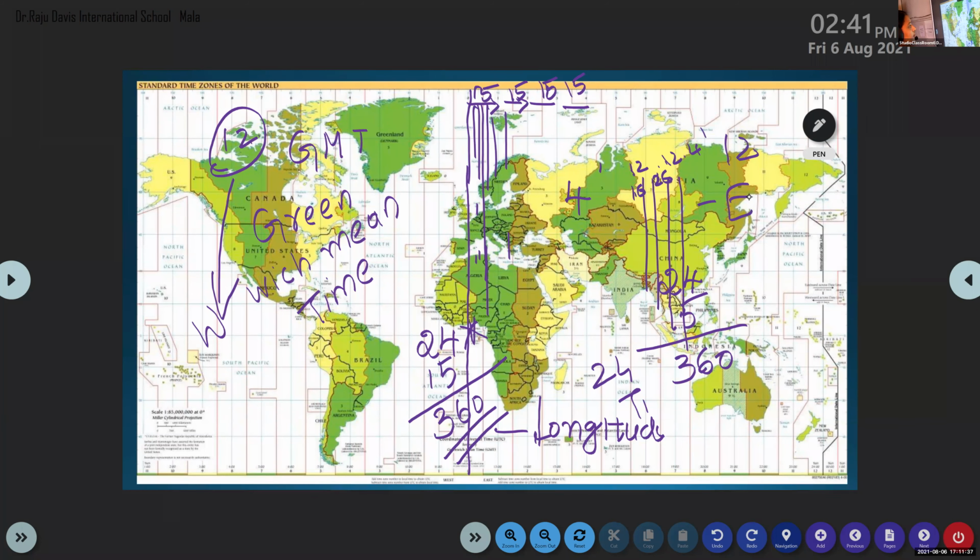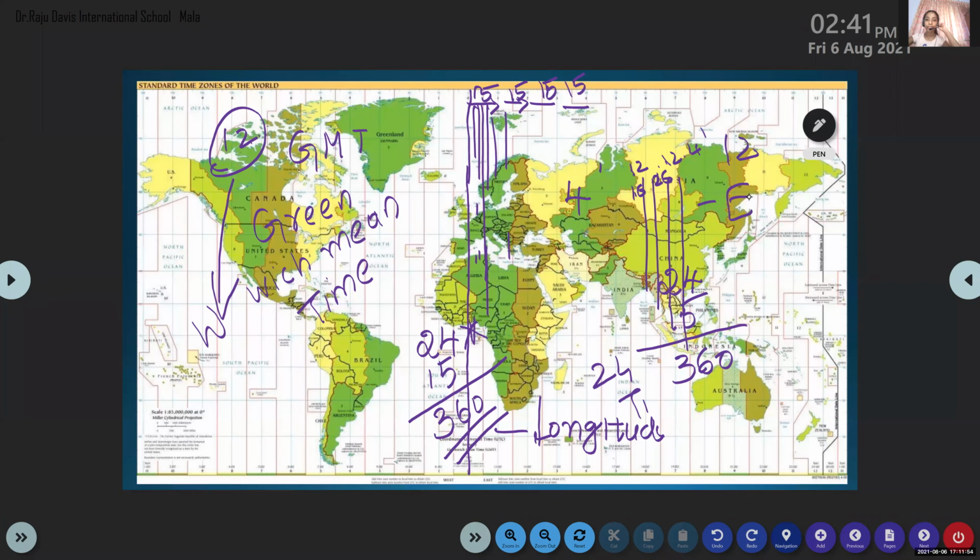Then in one time zone, there are 15 longitudes. And the time difference of each longitude is 4 minutes.